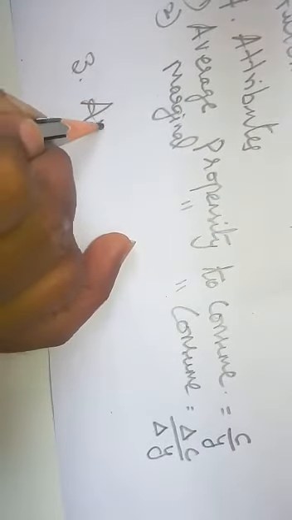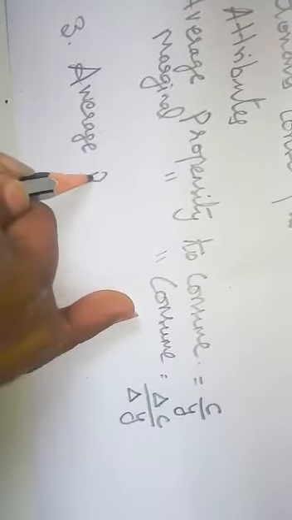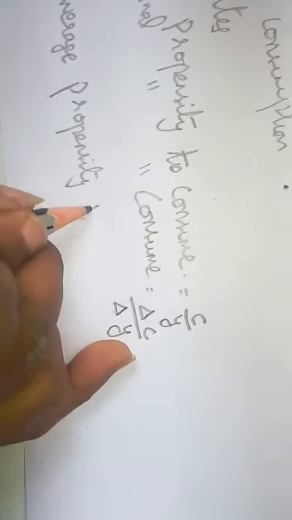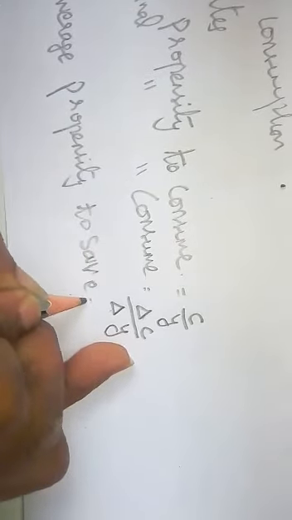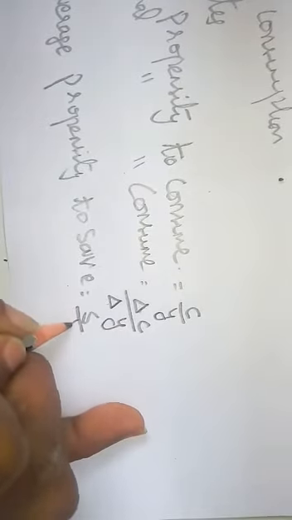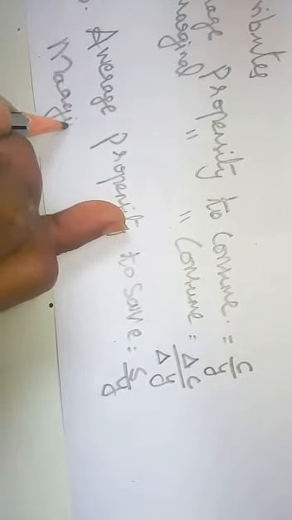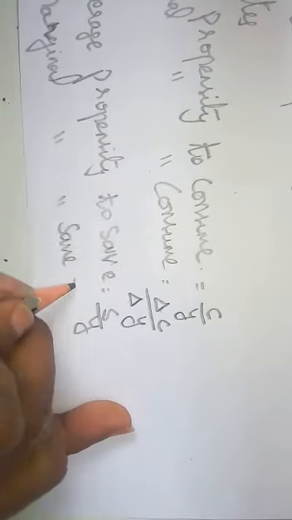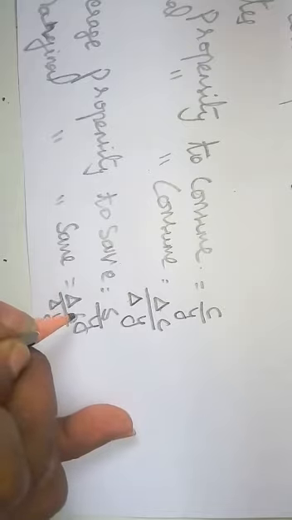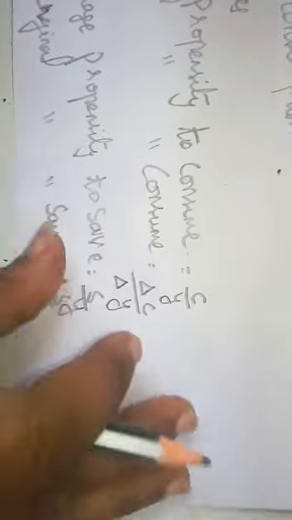Third one is average propensity to save, which can be shown by S divided by Y. Next is marginal propensity to save, which can be shown by delta S divided by delta Y, the change in savings depending upon the change in income.